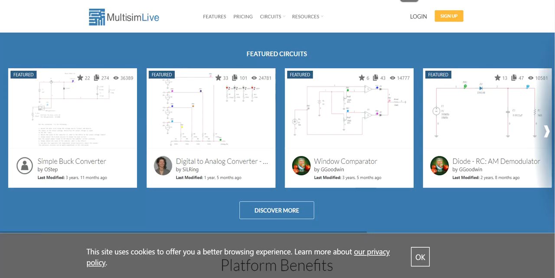The next software is Multisim. You can design here also the converters, modulators and demodulators, PCB prototype designs, and the electronic circuit behavior you can analyze and visualize in this SPICE simulation.